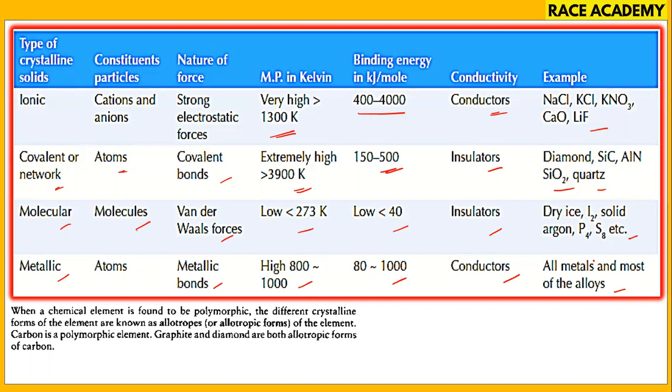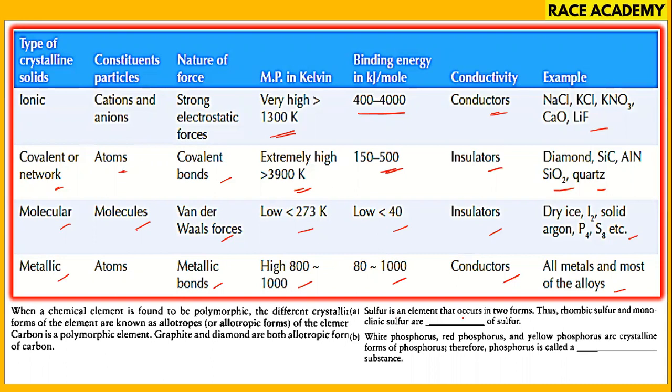So we have a question: when a chemical element is found to be polymorphic, the different crystalline forms of the element are known as allotropic forms. Carbon is a polymorphic element; graphite and diamond are both allotropic forms of carbon. Sulfur is an element that occurs in two forms, thus rhombic sulfur and monoclinic sulfur are dash of sulfur. Red phosphorus and yellow phosphorus are crystalline forms of phosphorus. Therefore, phosphorus is called a dash substance. So the first one is allotropes of sulfur. The second one is polymorphic.